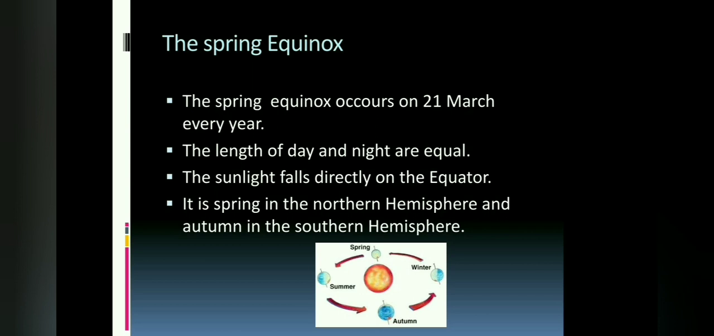The spring equinox. The spring equinox occurs on 21st March every year. During the spring equinox, the length of the day and the night are equal. The sunlight falls directly on the equator. And it is spring in the northern hemisphere and autumn in the southern hemisphere.